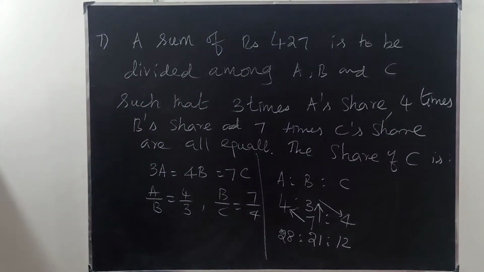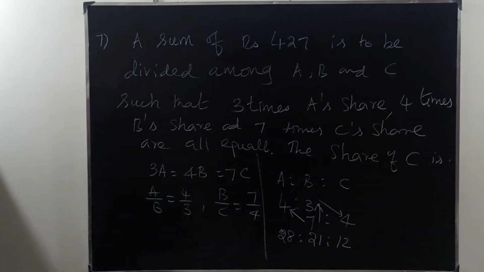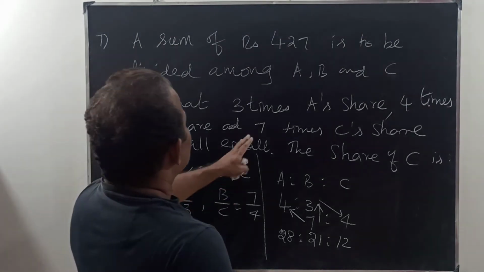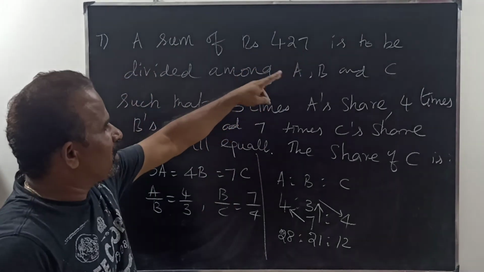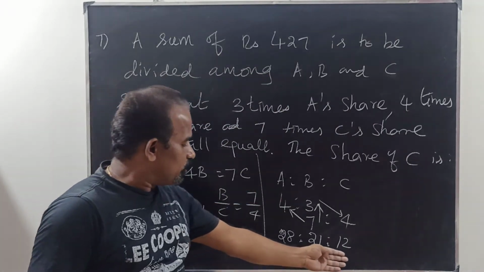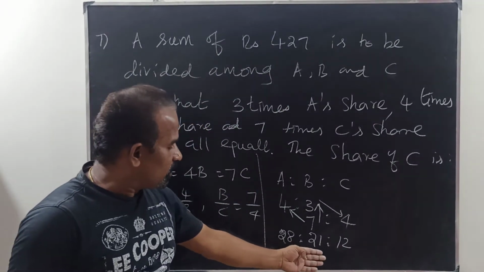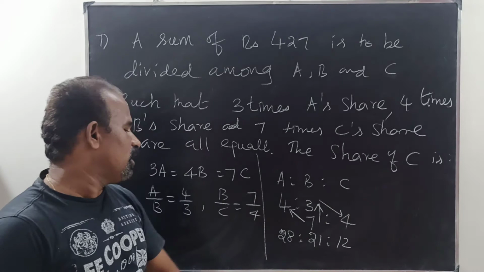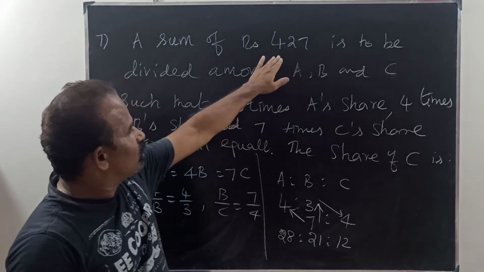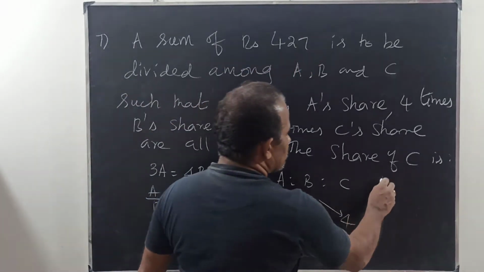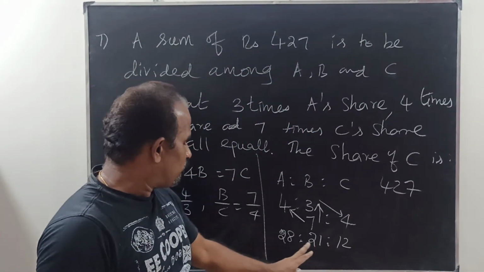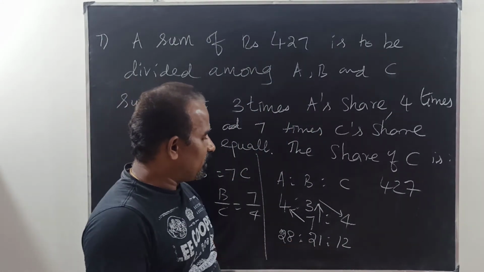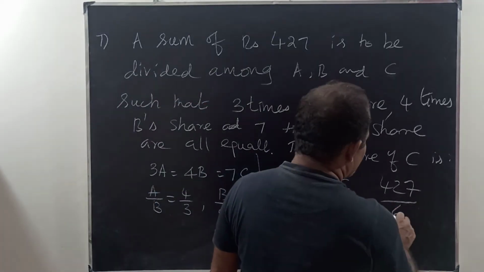So in the previous problem, 427 is divided among 3 persons in the ratio of 28 is to 21 is to 12. So this 427 is divided by the total number of parts: 28 parts, 21 parts, 12 parts. So 49, 59, therefore 61.